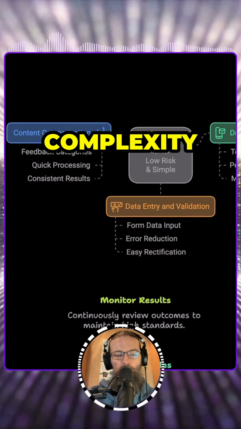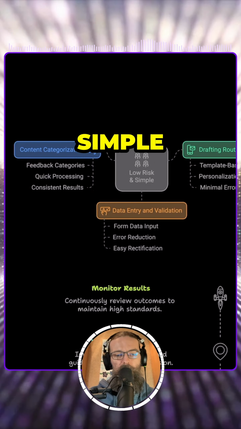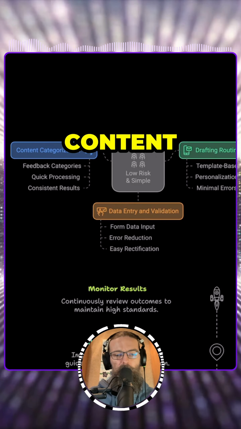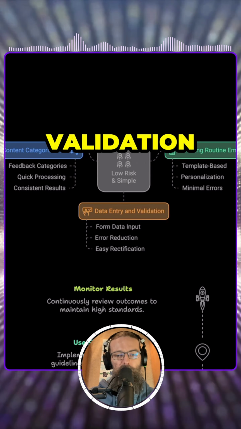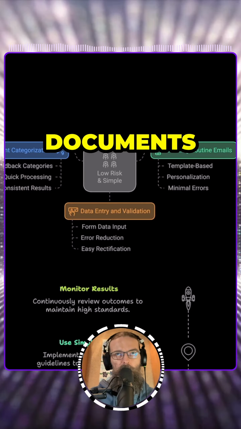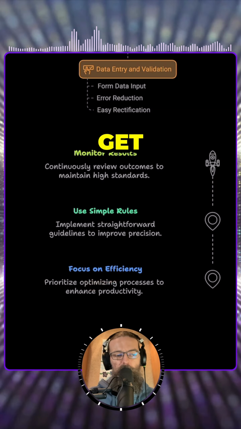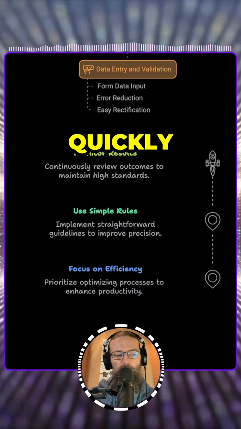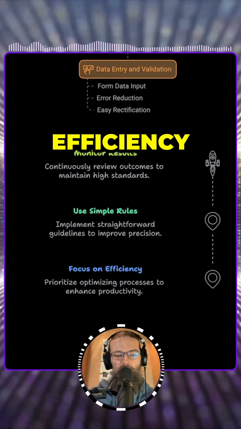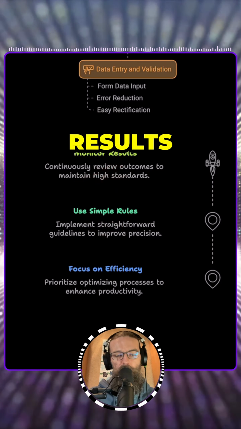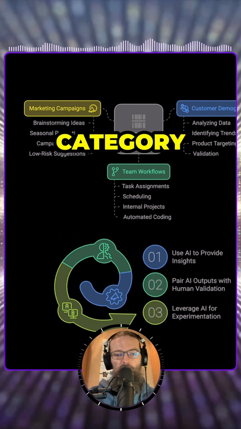In the low risk, low complexity quadrant, this is where tasks are fairly simple and there's not a lot to the decision-making process. Examples of this are content categorization, data entry, validation, drafting routine documents. Using AI in this context means that we're going to focus on efficiency. We're going to just get things in place. We're going to iterate very quickly and try and get the maximum amount of efficiency out of that process as possible. We're going to focus on simple rules. We're just going to keep an eye on the results. Should be pretty straightforward.